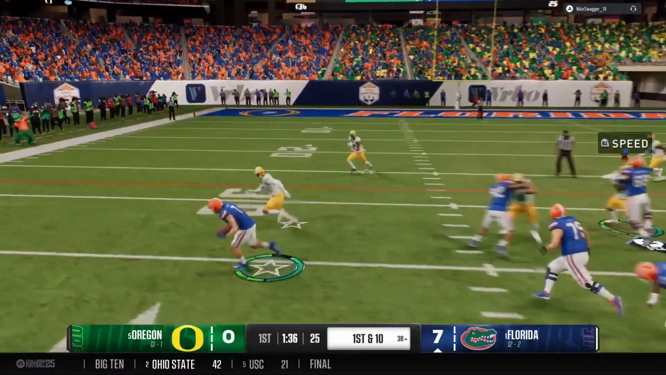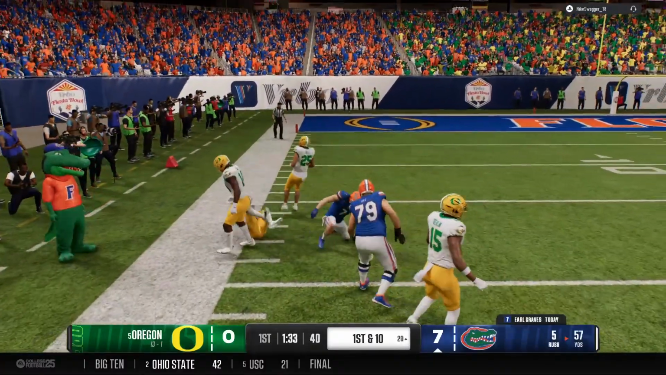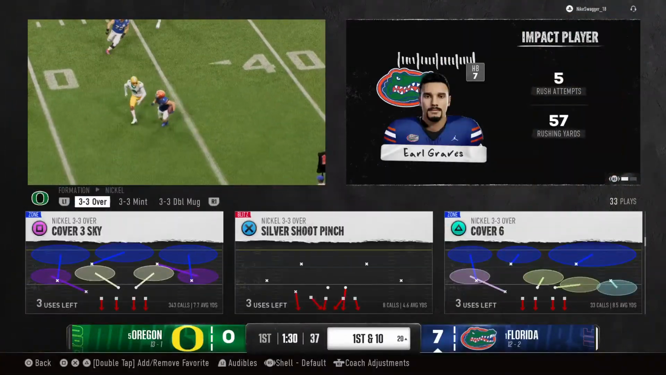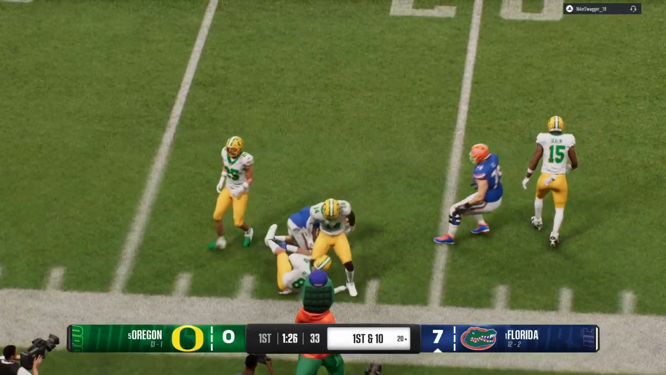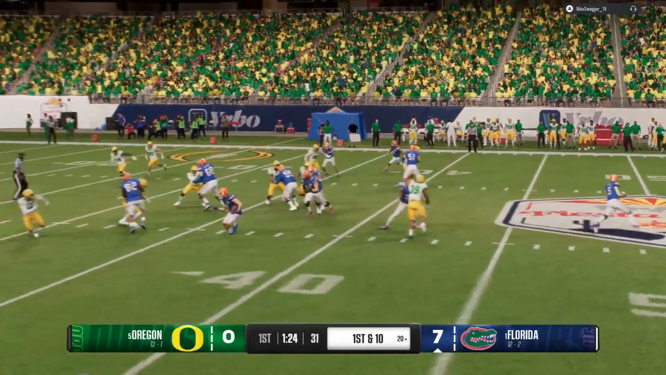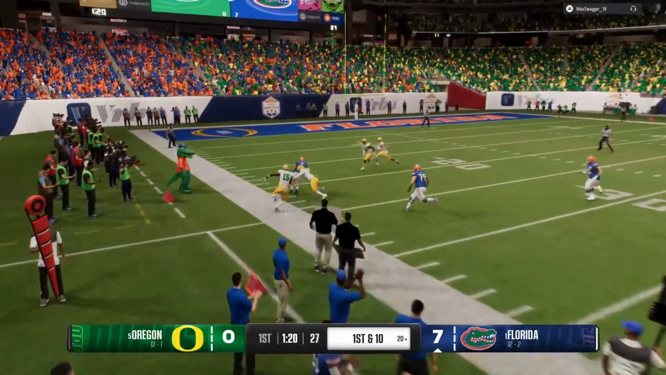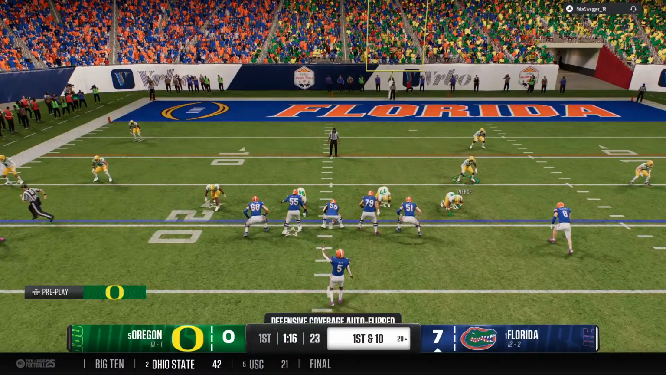Here's the handoff. Finding some room with the 25. They make the stop, but not before a solid gain that time. Well, the defense better start adjusting and realizing the RPO is coming at them. It feels like they're just sitting back, worried about the potential big play through the air. Meanwhile, this offense is running the ball right down their throat. The Gators have 1st and 10 here.